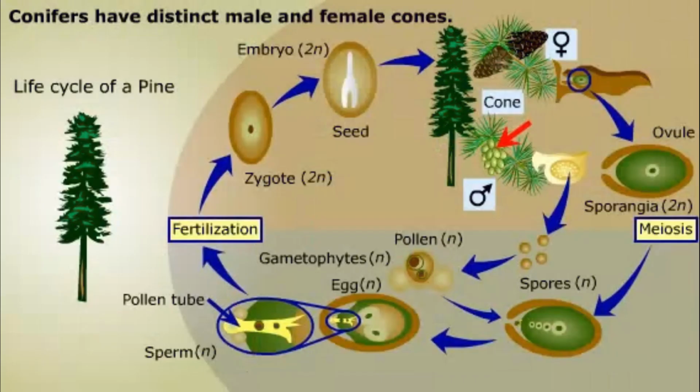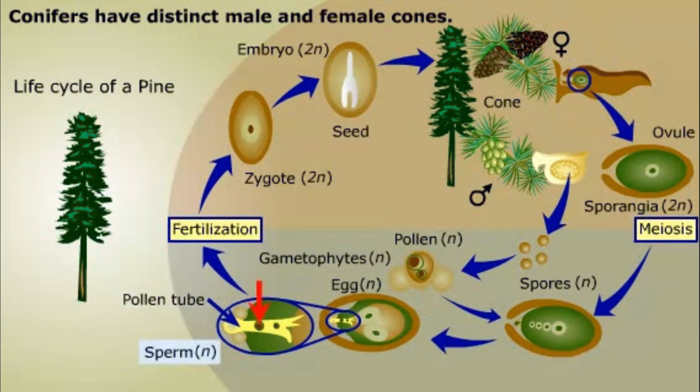Let's consider the life cycle of a well-known gymnosperm, the pine tree. Pines and other conifers have both male cones and female cones, which contain male and female sporangia. The sporangia produce spores that develop into female and immature male gametophytes within the cones. The male cones release their immature male gametophytes as pollen, which is carried by the wind to a female cone.